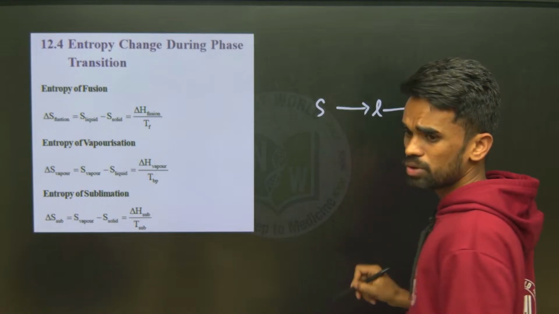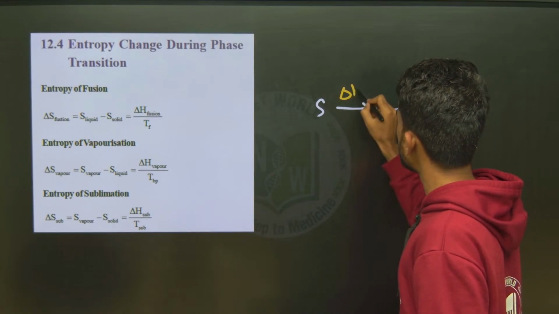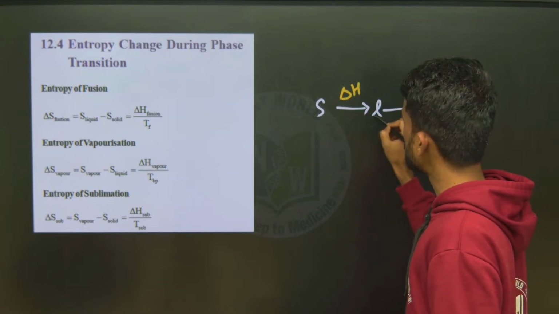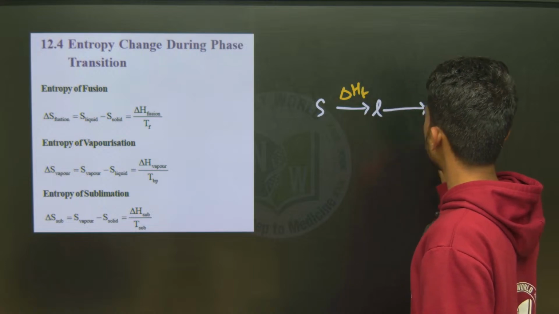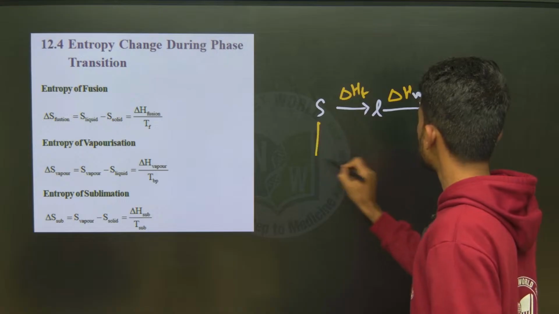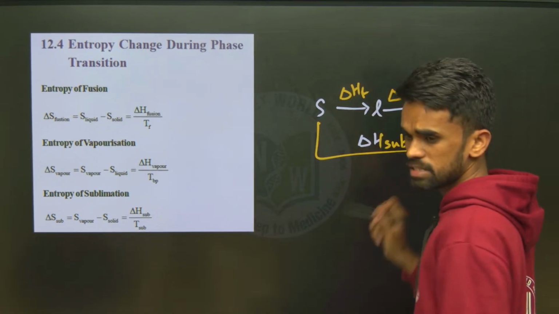Whatever the enthalpy change here, we represent with delta H. Solid to liquid is fusion, liquid to gas is delta H vaporization, and this is delta H sublimation. These things we discussed yesterday.